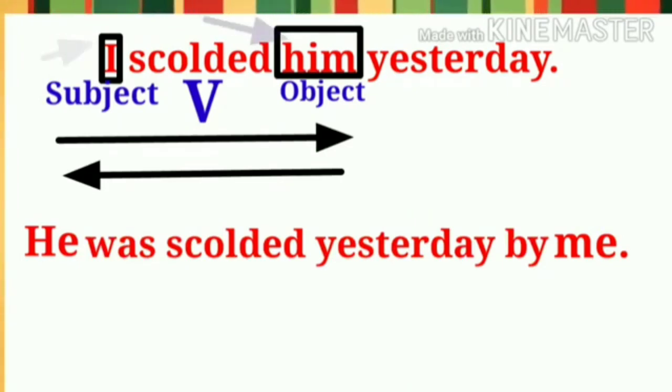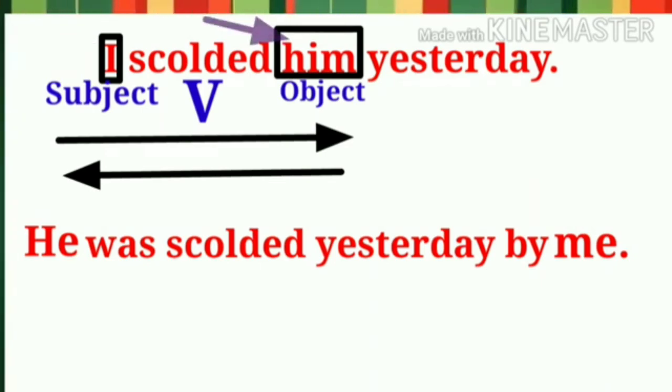So I hope you have understood how to convert pronouns from nominative case to objective case and objective case to nominative case. Students, when pronouns function as the subject of active voice, let us see how these pronouns are converted while transforming active voice into passive voice.